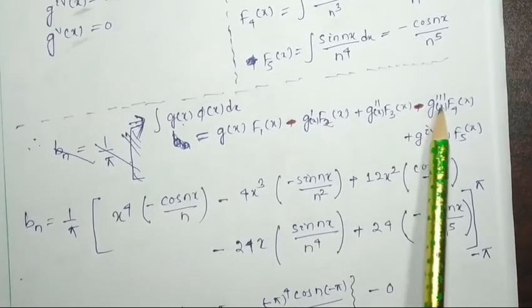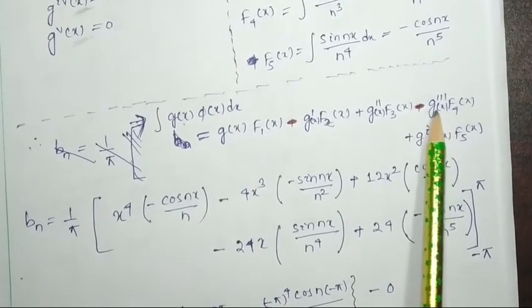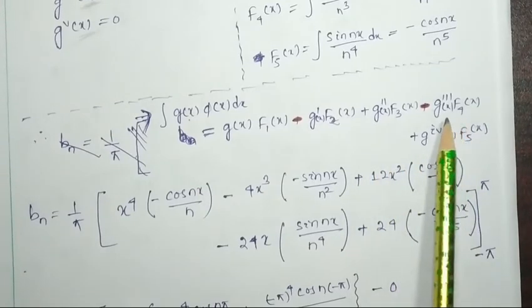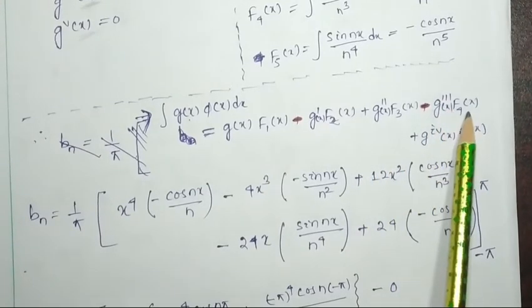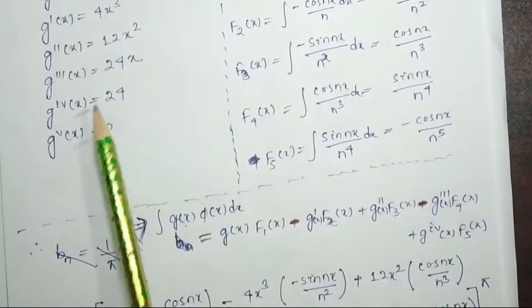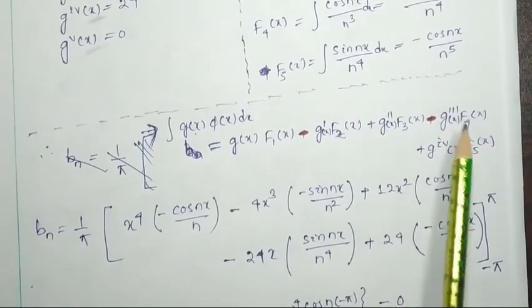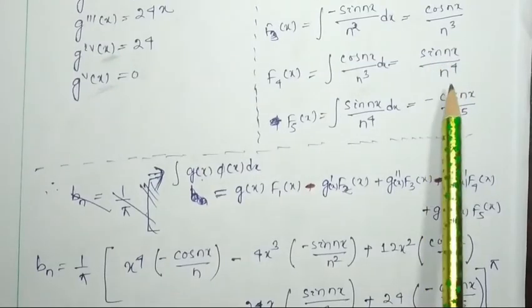Next, g'''(x) f4(x): g'''(x) is 24x, but it is minus 24x, and f4(x) is sin nx by n to the power 4.